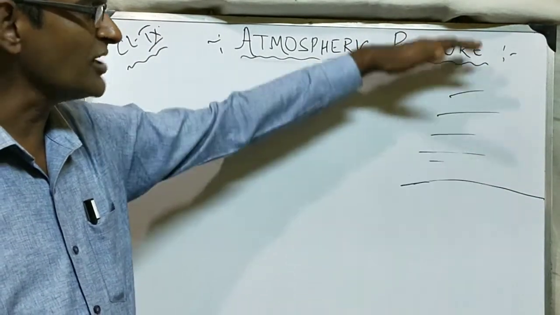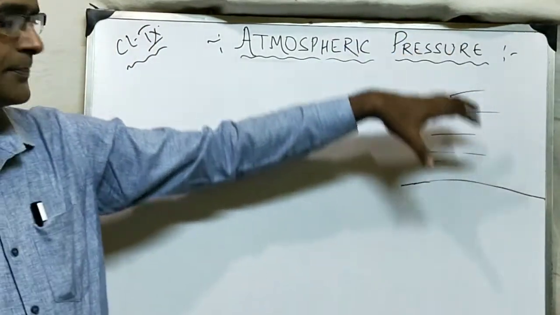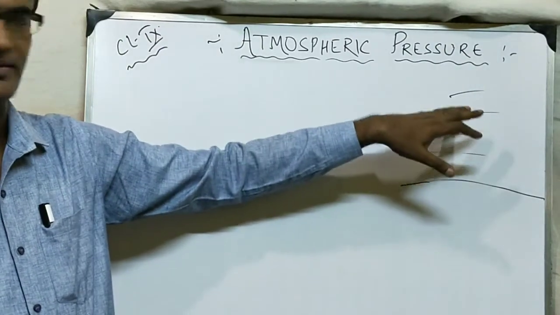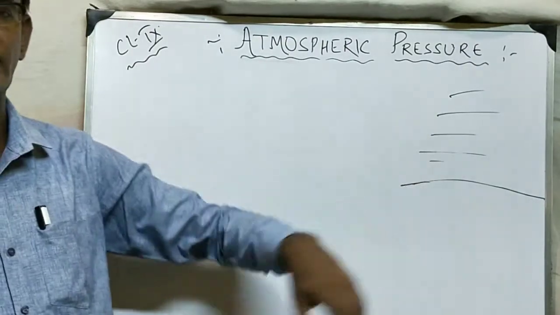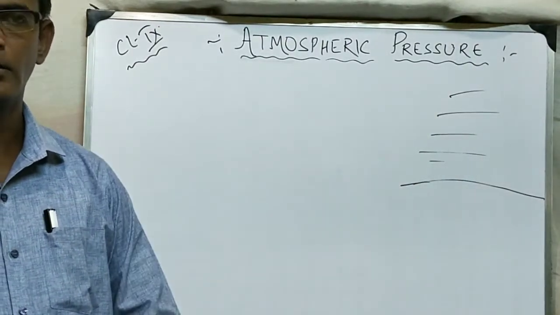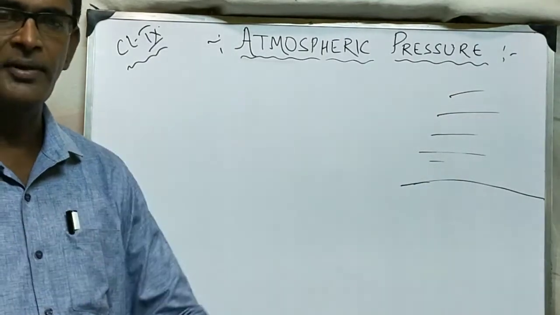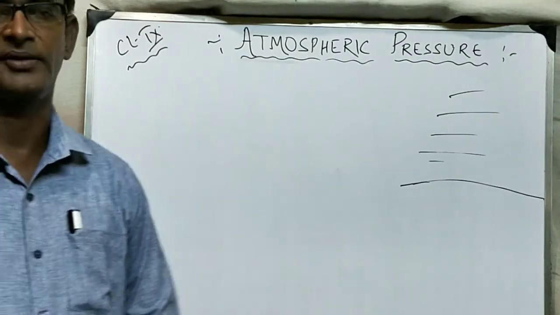So this huge, enormous air exerts a pressure on the earth's surface, and the weight of air, the atmosphere, acting on 1 meter square area is called the atmospheric pressure.